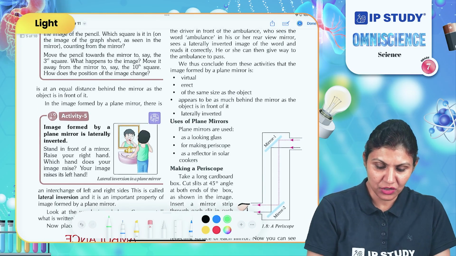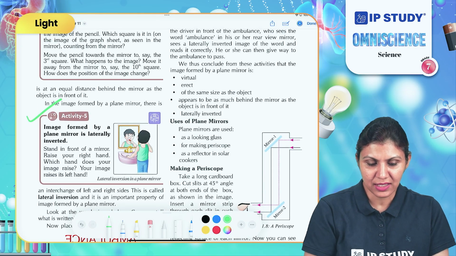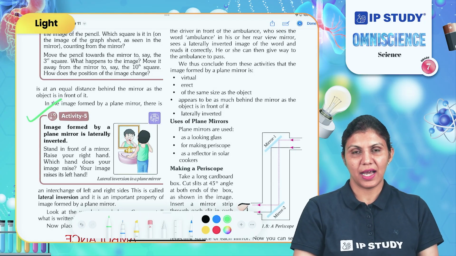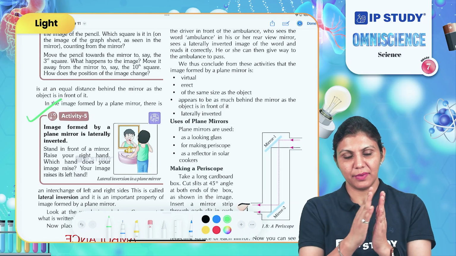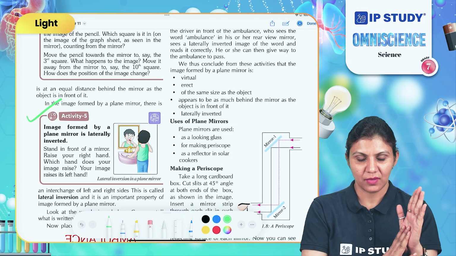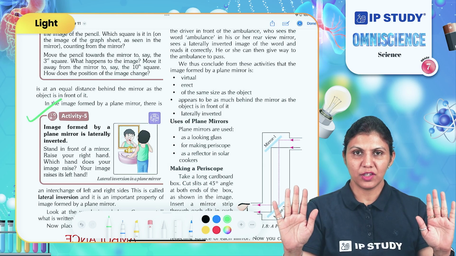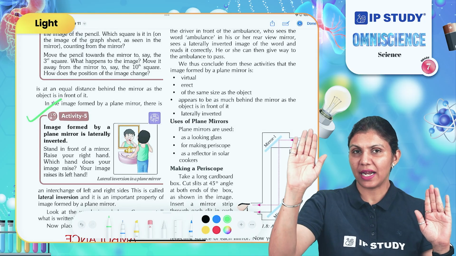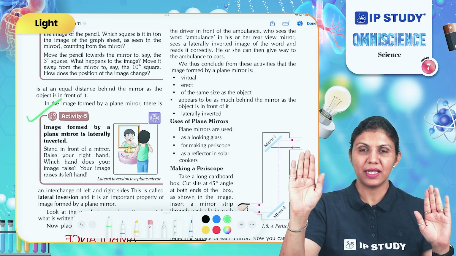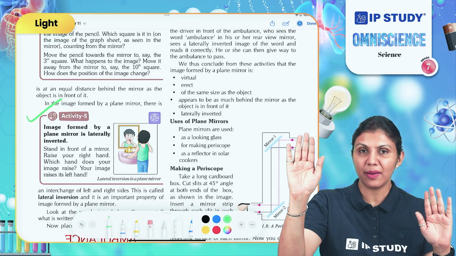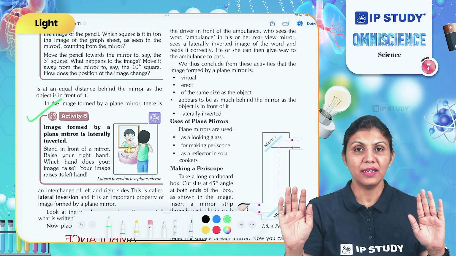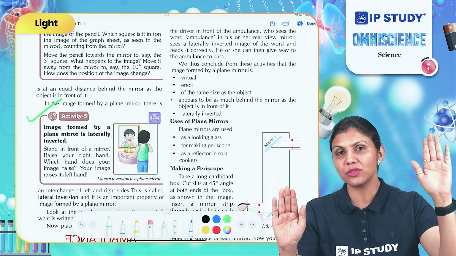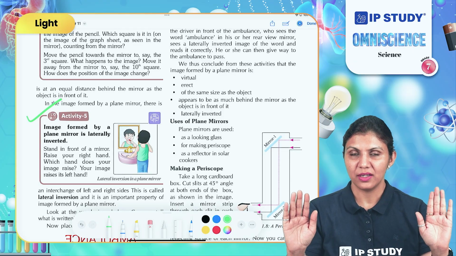One more interesting feature of the image in a plane mirror is lateral inversion. What is lateral inversion? You stand in front of a mirror and paint one of your palms with black color and the other palm with white color. Now, stand in front of the mirror showing your palms toward the mirror. When you raise your right hand, which is painted black, you will notice that the image is also raising the palm which is painted black. And if you raise the other palm which is painted white, the image will also raise the same palm which is painted white. So what is happening here?